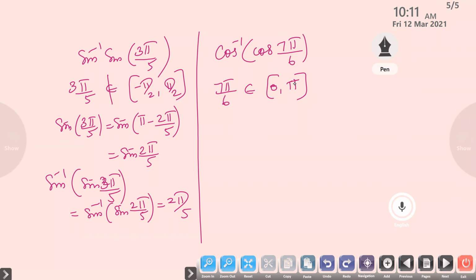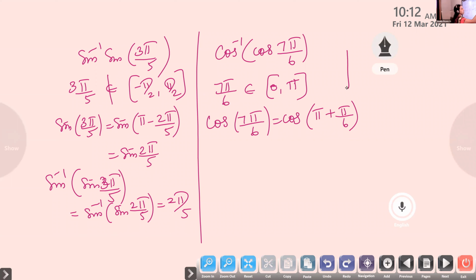So how will you write 7 pi by 6? Cos 7 pi by 6, how can you write it? You can write this as cos of pi plus pi by 6, isn't it? But what about cos of 180 plus theta? Check this one. In which quadrant will it lie? 180 plus means it will be lying in the third quadrant. So you'll get this is the same as minus cos of pi by 6.